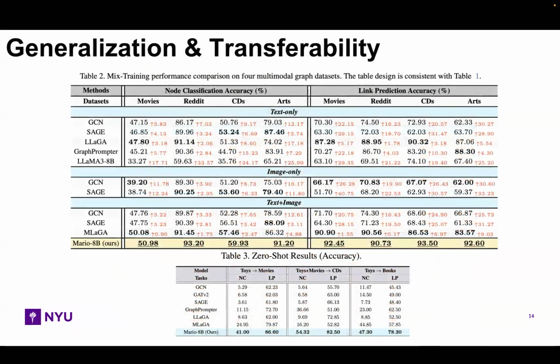We also evaluate generalization and zero-shot transfer. In mixed training, Mario remains strong across multiple datasets. In zero-shot transfer, Mario also clearly outperforms baselines on unseen graphs. This suggests that Mario learns transferable multimodal graph reasoning patterns.